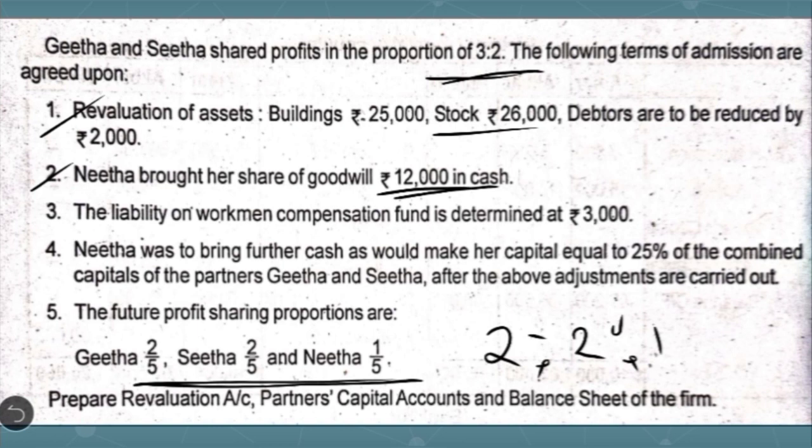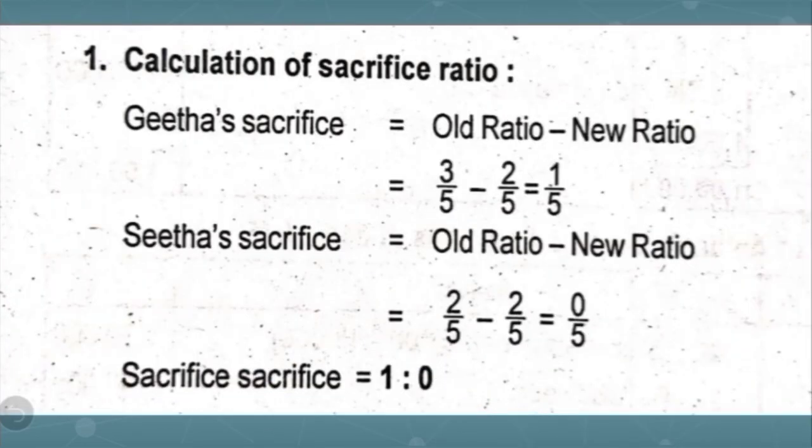So what are the steps we have to follow while calculating the sacrifice ratio? First we need to calculate what is the share sacrificed by each of the old partner. Share sacrificed is equal to old share minus new share. You will get the difference, and later that has to be simplified in order to calculate the sacrifice ratio. Okay, so let us see the calculation of sacrifice ratio. Geeta's share sacrificed is equal to old share minus new share. It is not ratio, it is old share minus new share.